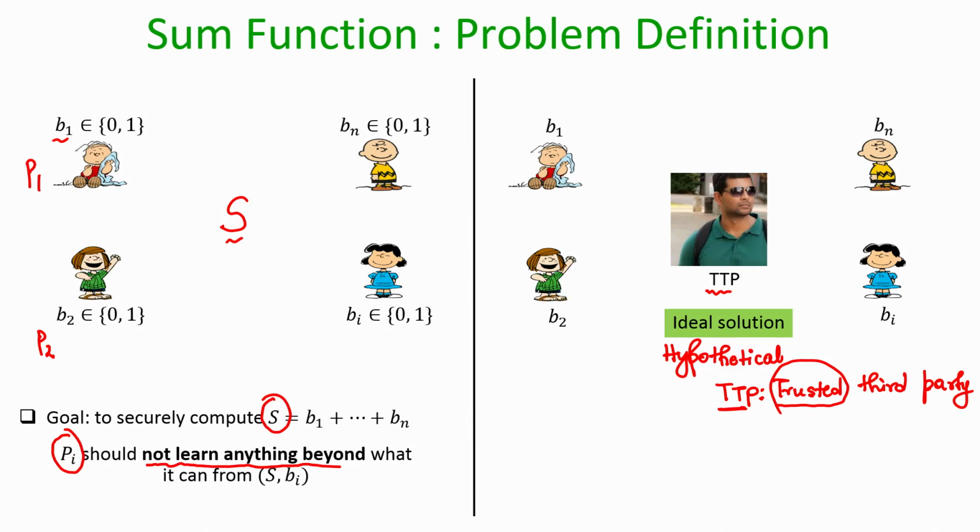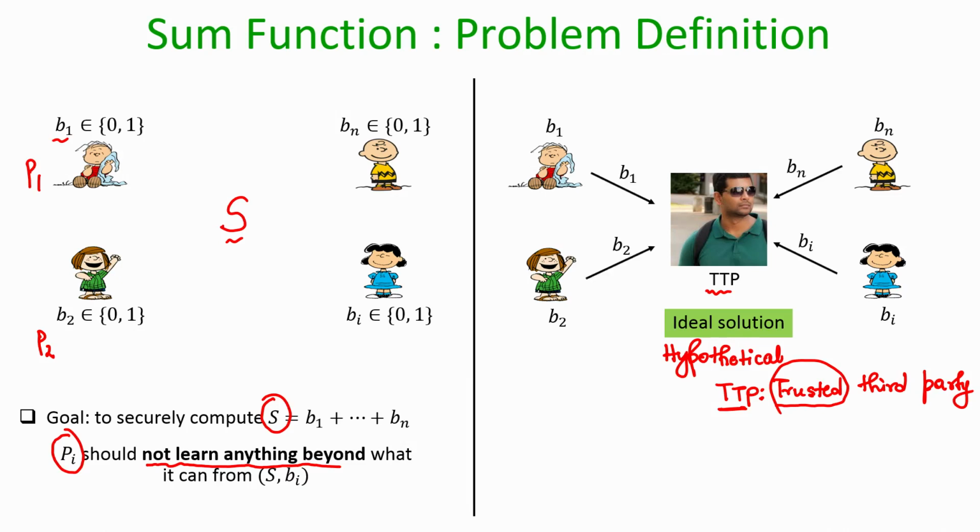So, assume that such a trusted party is present, and imagine that there is a mechanism for each party to privately communicate with this trusted third party. That means there is some dedicated channel between every party and this trusted third party. Then what will be the mechanism to securely compute the sum function?